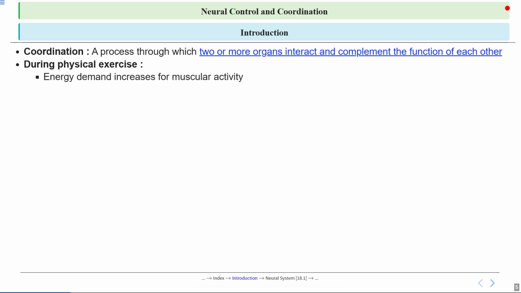So, as we discussed, energy demand increases for muscular activity during physical exercise. Talking about oxygen, when oxygen supply increases, the body's cells receive more oxygen, which enhances cellular respiration. This process allows cells to produce more energy in the form of ATP, supporting increased metabolic activities and bodily functions. This is very important for processes like muscle activity during exercise, or maintaining vital organ functions, as it is important for the whole functioning of our body.